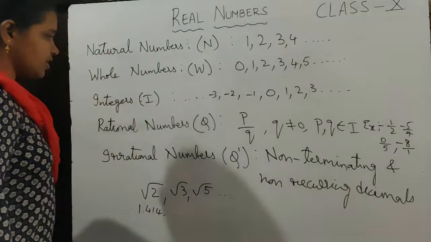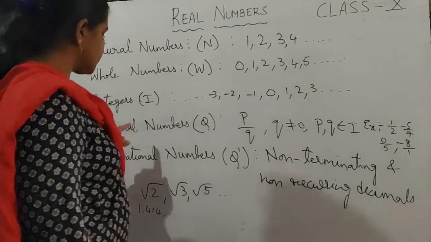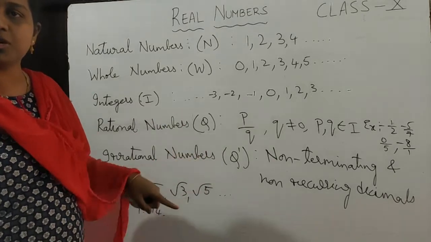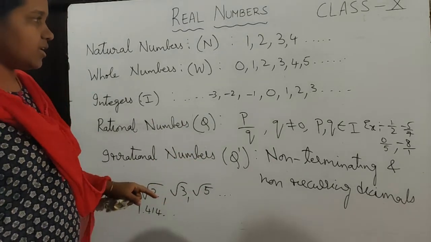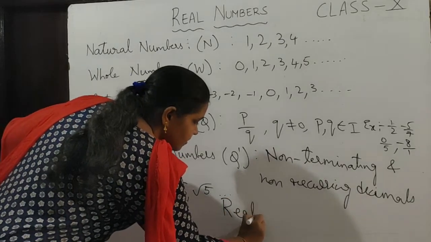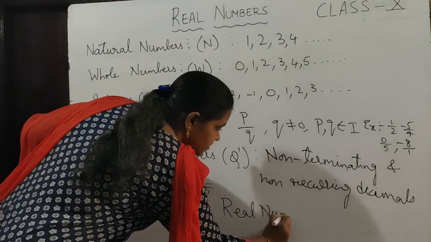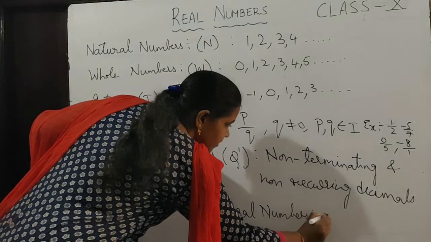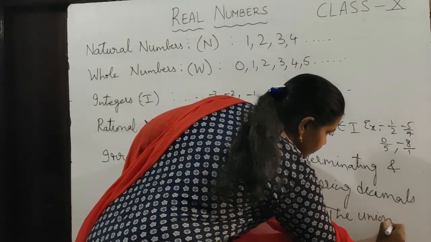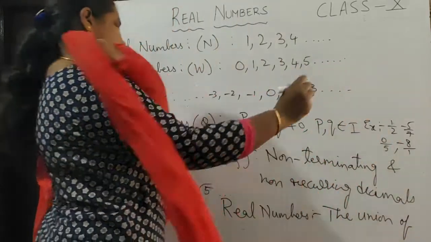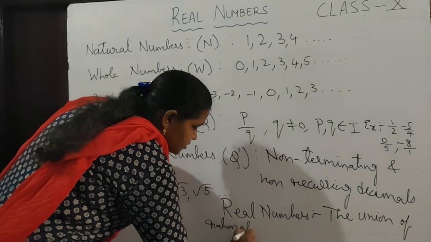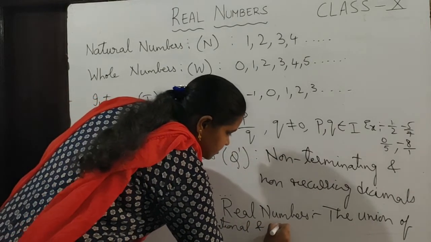So what are real numbers? Real numbers are nothing but the union of rational and irrational numbers.